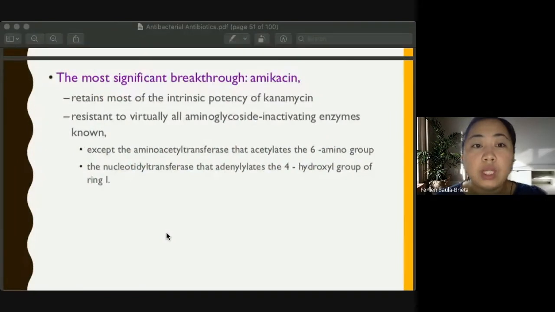One of the most significant breakthroughs is the production of amikacin. Okay, so amikacin, it retains most of the intrinsic potency of kanamycin, but it is very resistant to the aminoglycoside inactivating enzymes that are known, such as the aminoacetyl and the nucleotidyl enzymes.